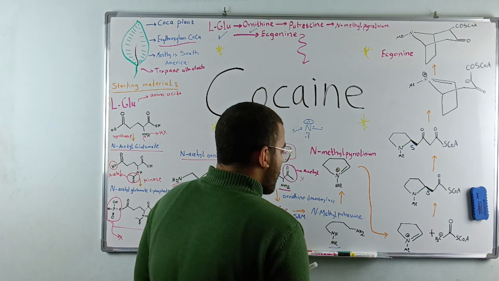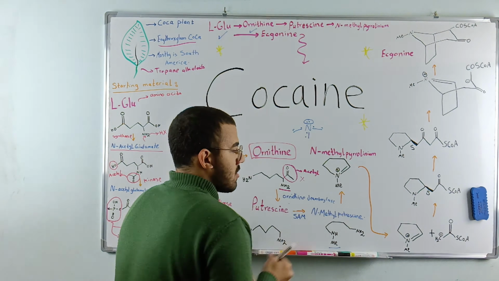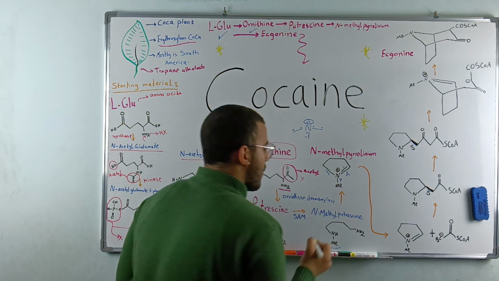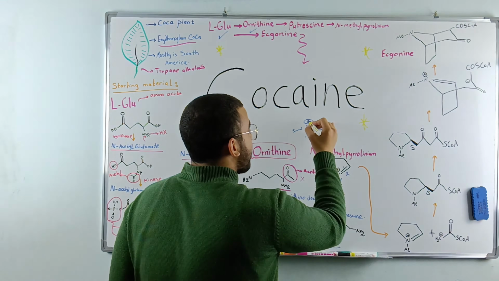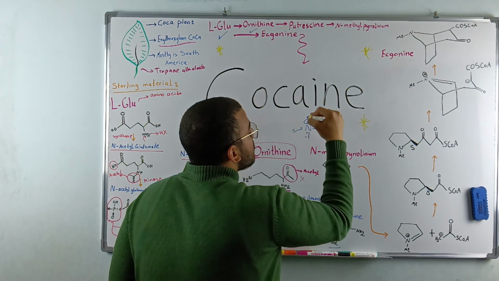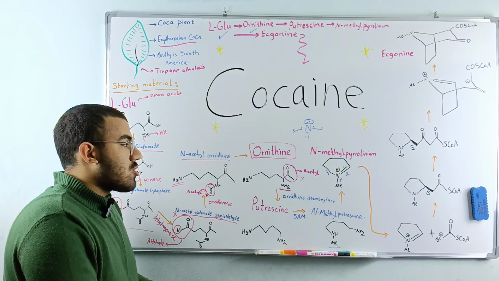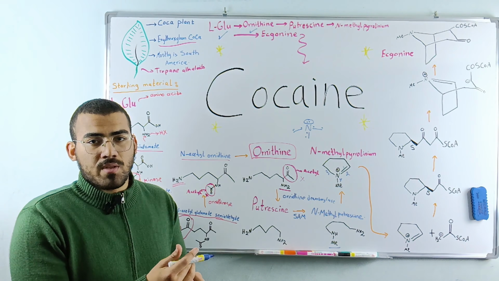Sometimes you could find the nitrogen attached with 4 bonds. 1, 2, 3, 4. How is that possible? It's possible because sometimes this lone pair actually could move to form a 4th bond. But these 4 bonds are not the natural state of nitrogen.